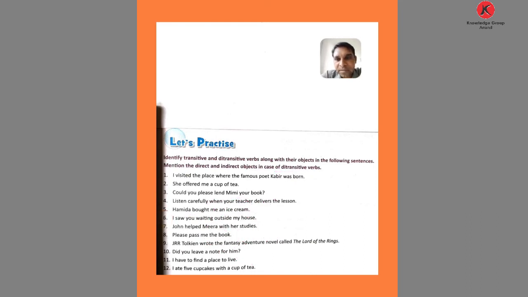Comes to number 6. I saw you waiting outside my house. Here, after the subject I comes the verb saw. To find the direct object, make the question with what: What did I see outside my house? There is no answer to the what.